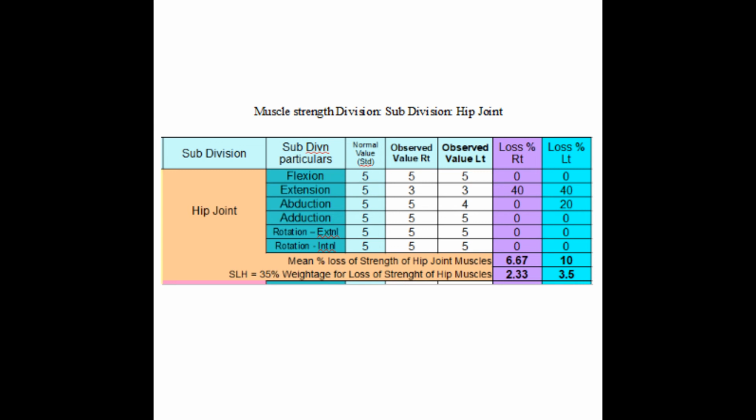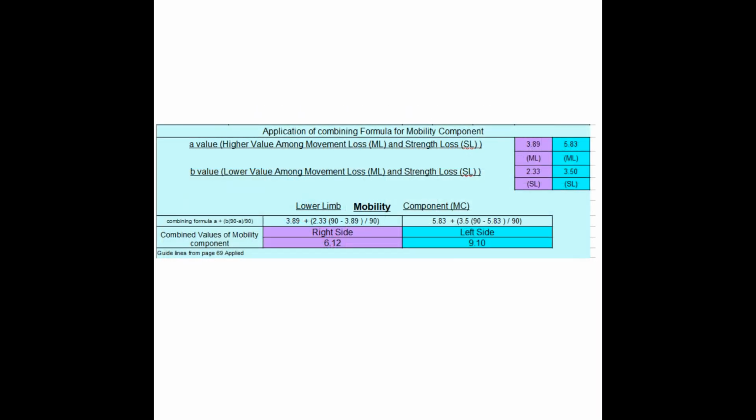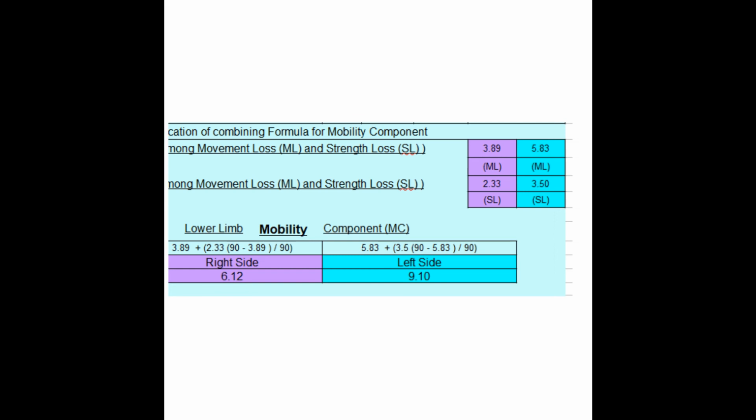Let us say he neither had any complications nor had any stability component issues. Let us go further with this theoretical example. Here movement loss (ML) and strength loss (SL) divisions are affected on both right and left sides. To combine values of divisions you use the combining formula. On the right 3.89 and 2.33 were combined, and on the left 5.83 and 3.5 were combined.